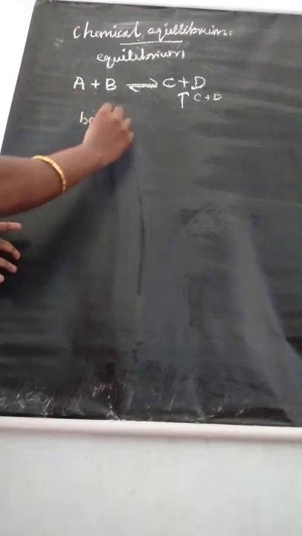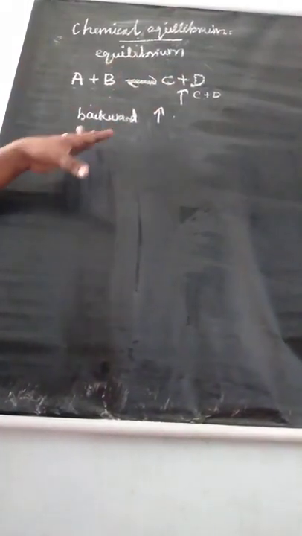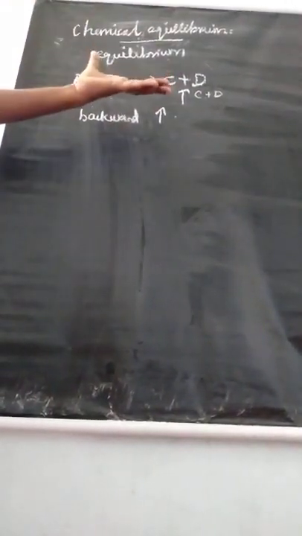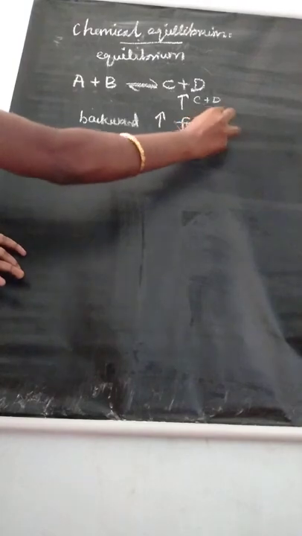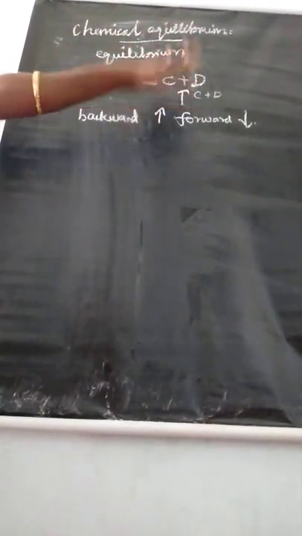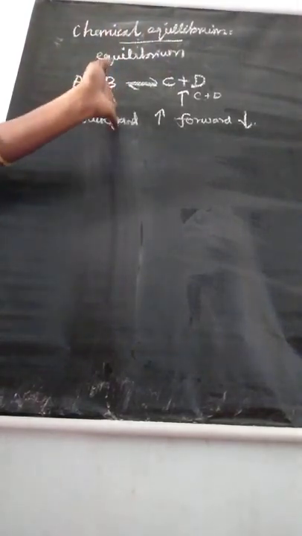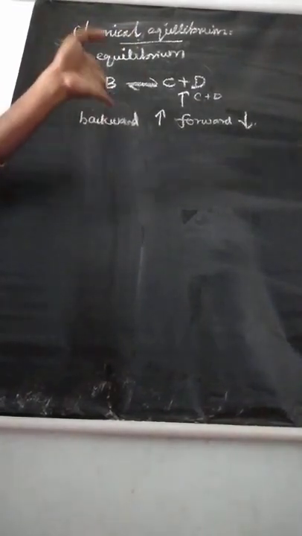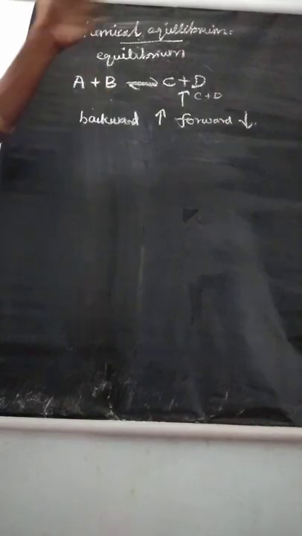This leads to an increase in the rate of the backward reaction. So the rate of backward reaction increases, which means the rate of forward reaction decreases. If you add excess product, the product molecules react in the backward direction. So backward reaction rate increases means forward reaction rate decreases.